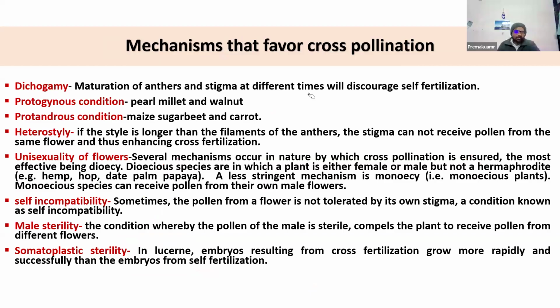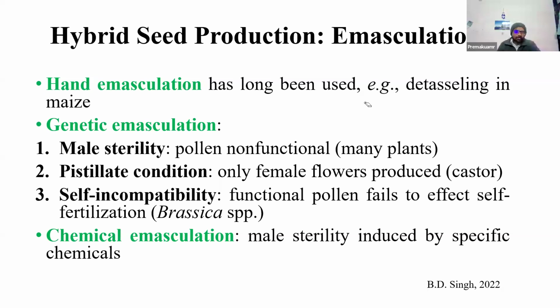In some crops, genetic emasculation is very important, for example rice and other highly self-pollinated crops, where the flower structure itself is very small and hand pollination is not amenable or economical. The main determinant is the economic factor of producing hybrid seed at reasonable cost. That is what determines which emasculation method is used in a particular crop.